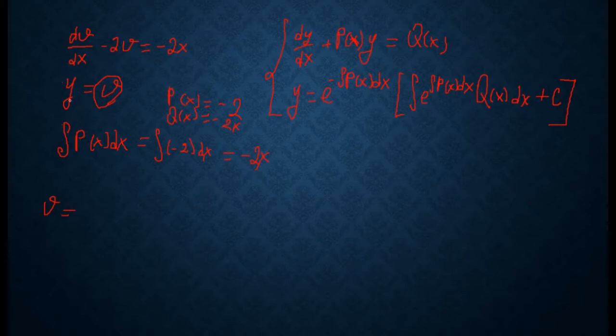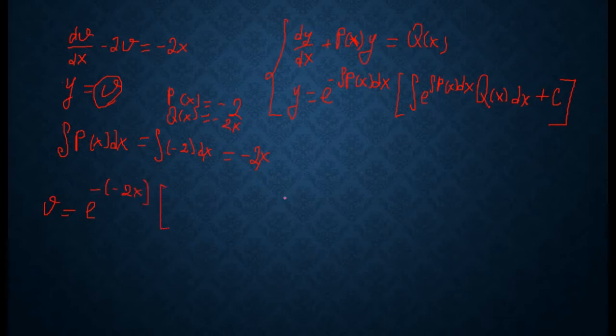Since instead of y we put v, here v is equal to e to the power minus, and the integral of p(x), which we already found is minus 2x, multiplied by the bracket with the integral again of p(x), but without the minus sign, which is minus 2x.